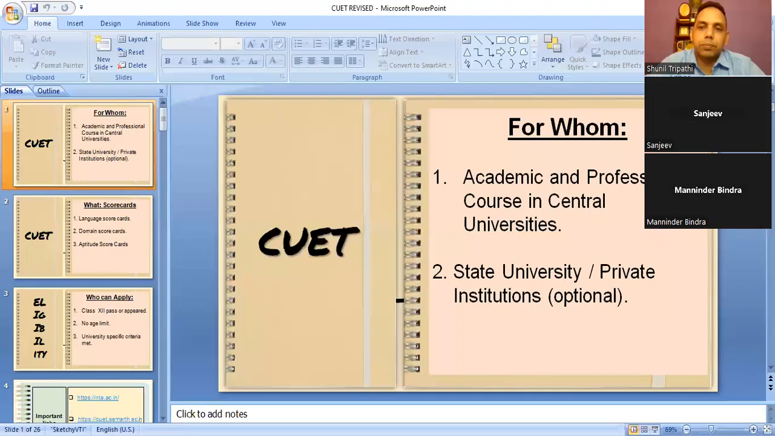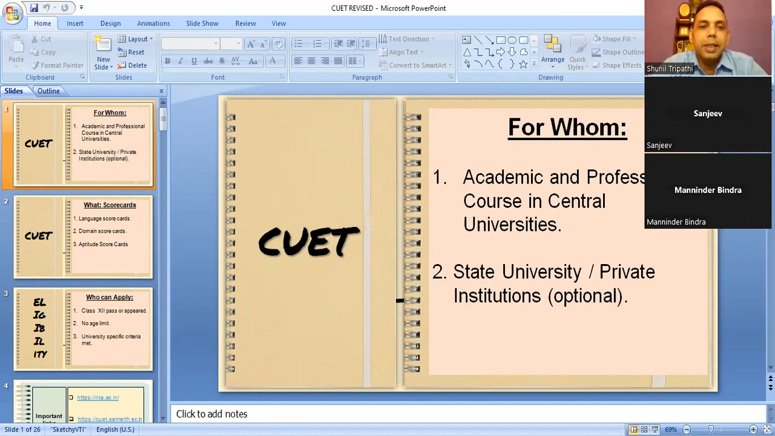Okay. For whom is CUET? Anyone who wants admission in any of the central universities located in India needs to fill the CUET form. I'm repeating, for any of the central universities located in India, you need to fill the CUET form.